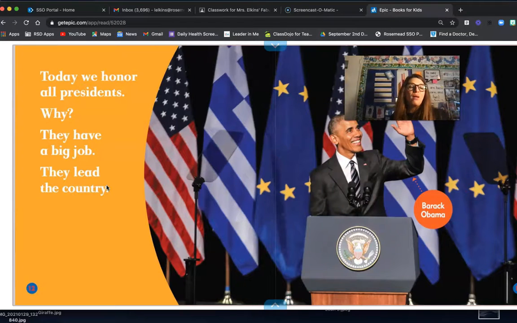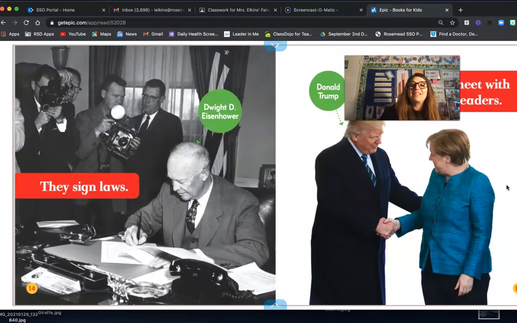Today we honor all presidents. Why? Why do we do that? Well, they have a big job. They lead our whole country. And here's another caption to help us learn. It says Barack Obama. He was president when you were born. Let's go learn some more now. They sign laws, and here's Dwight D. Eisenhower. He's another former president from long ago. They meet with other leaders. Here's former President Donald Trump meeting with the leader of Germany.